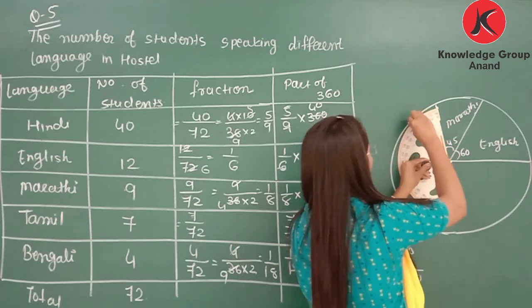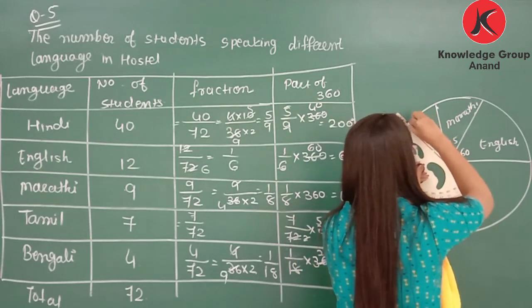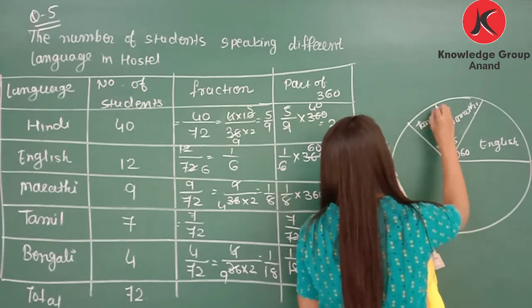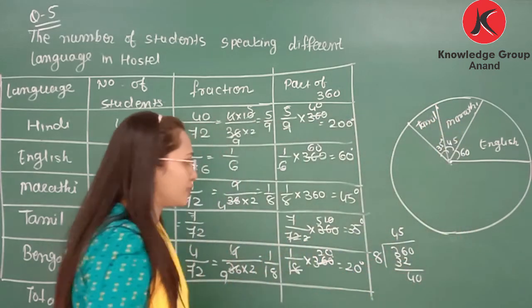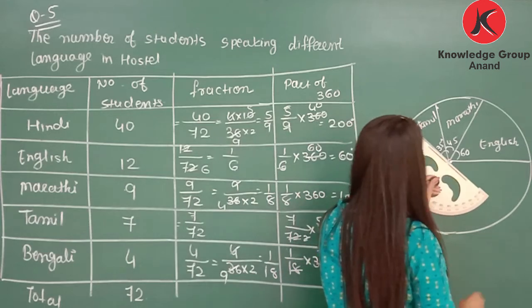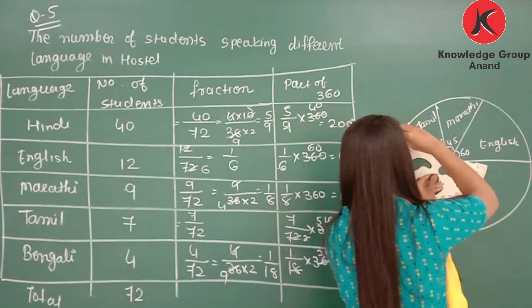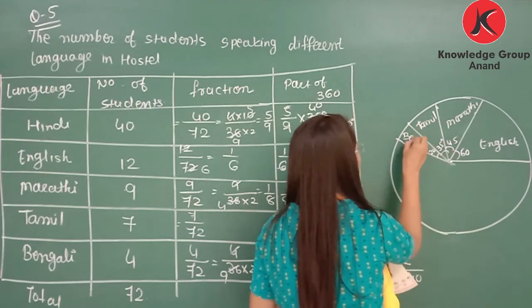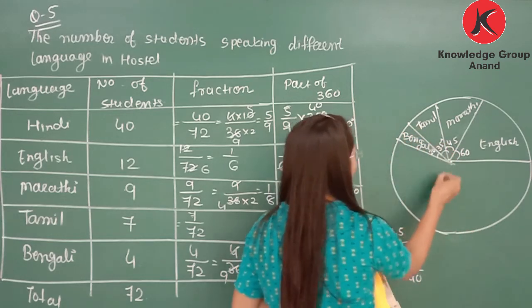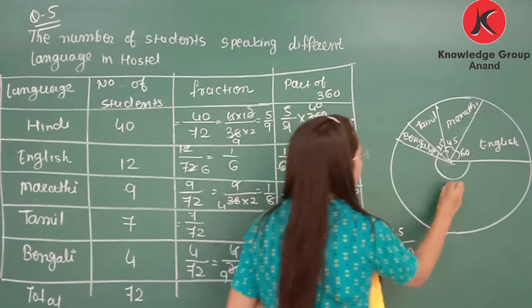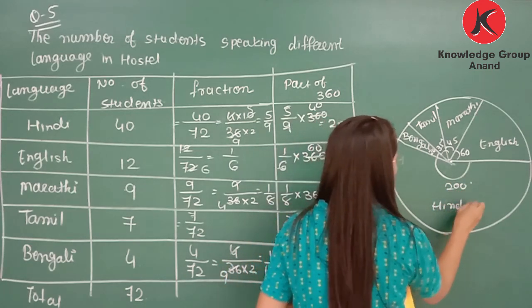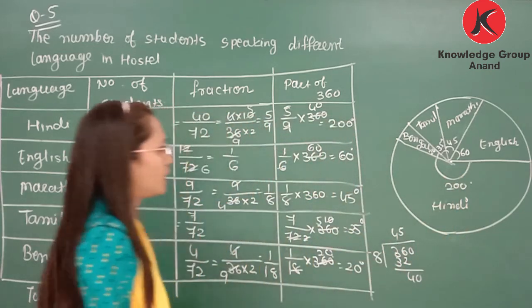So 35 will be here. And last, 20 degrees represents Bengali. So here we will draw 20 degrees. And the remaining angle, that is 200, will represent Hindi. So this way we can draw a pie chart.